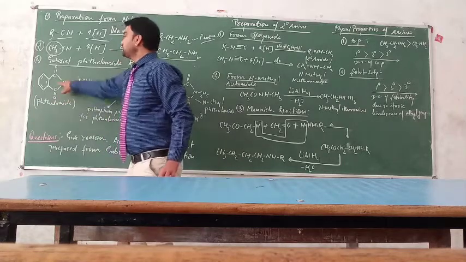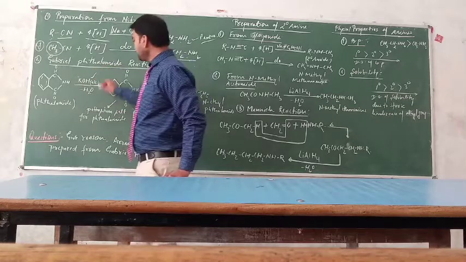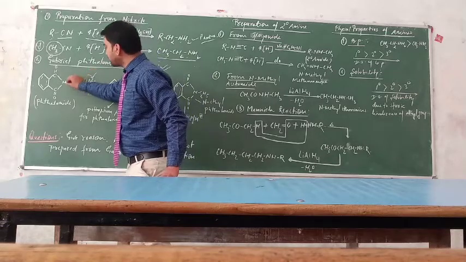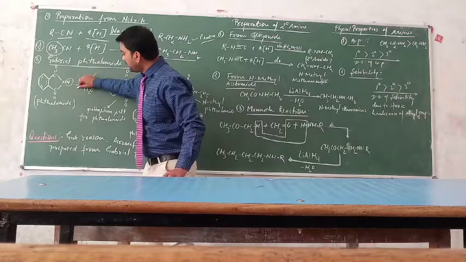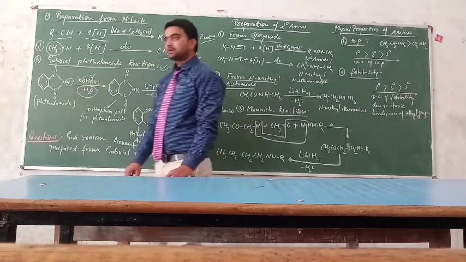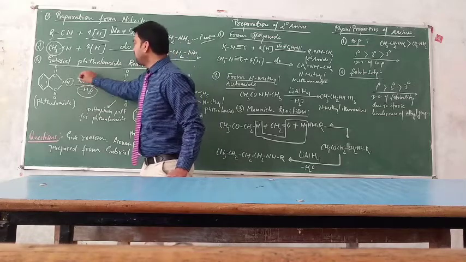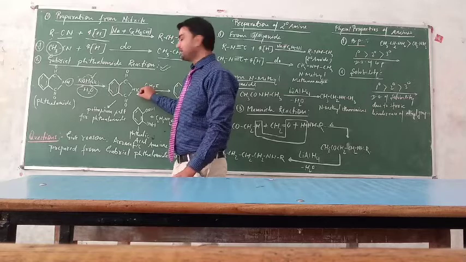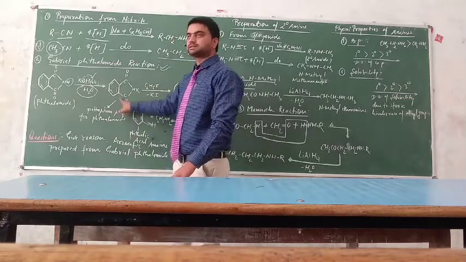This is the formula of phthalimide. And when this phthalimide is treated with alcoholic KOH, then the OH from the KOH and one of the hydrogens from the phthalimide will react with each other and form water. So this water molecule is removed and the potassium will join the place of the hydrogen. Then we get the potassium salt of phthalimide like this.